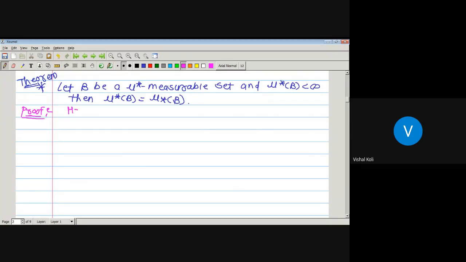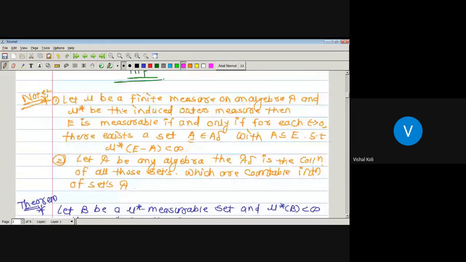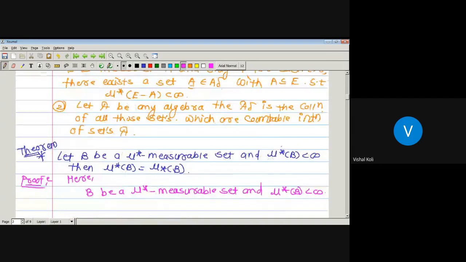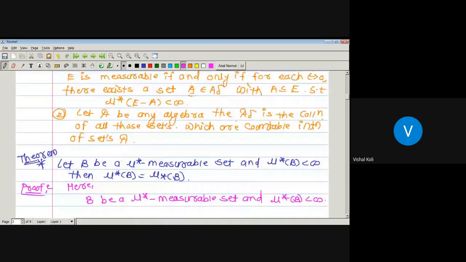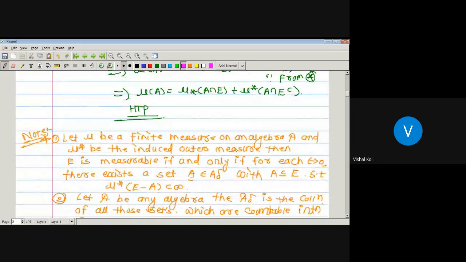So here capital B is a mu star measurable set and its outer measure is finite. Now by using the above note, that is, if mu is a finite measure on an algebra curly A and mu star is the induced outer measure induced by the measure mu, as here we have been given that mu star of B is finite, it means this is a finite outer measure.